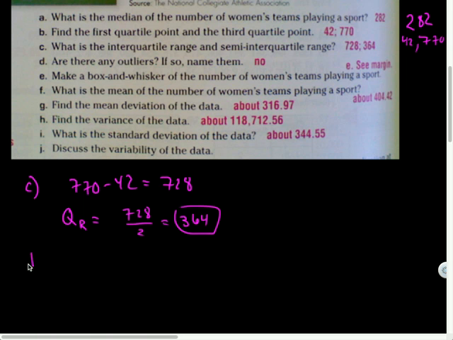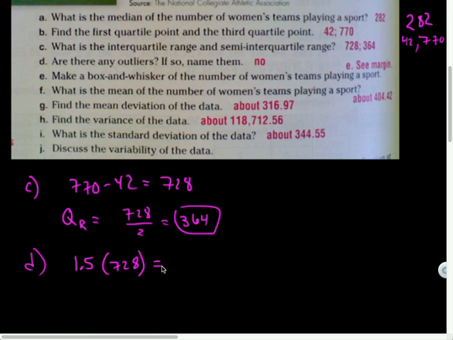Let's see, D. Are there any outliers? How would I know? I would do 1.5 times the interquartile range, right? That was just the rule. So 1.5 times that is going to be something. Well, you guys all did this problem already.